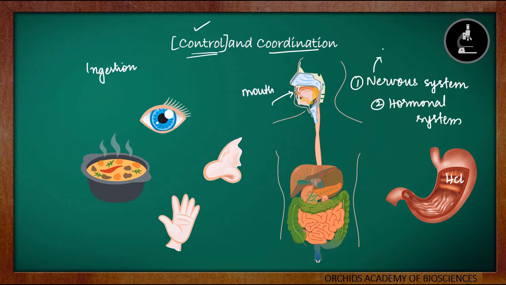The nervous system is seen only in the case of human beings. It is not there in plants. Whereas in plants, the hormonal system is present. So the hormonal system is present in both human beings and plants. Now let us first discuss the nervous system.